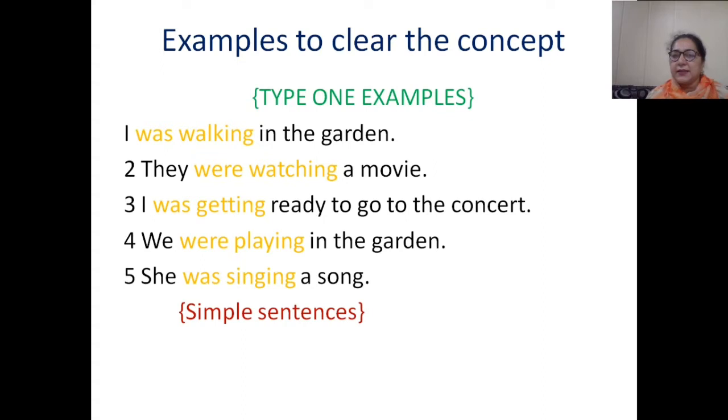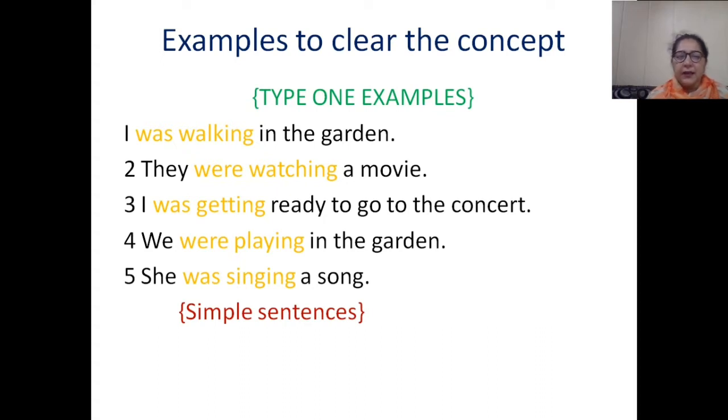Now come to the next. To clear my concept, I am going to explain it with the help of examples. I have written here 5 sentences. These are simple sentences where I am using the continuous form, right? Just see. I was walking in the garden. They were watching a movie. I was getting ready to go to the concert. We were playing in the garden. She was singing a song.